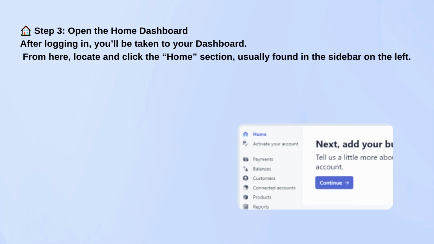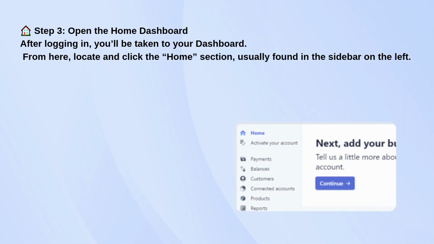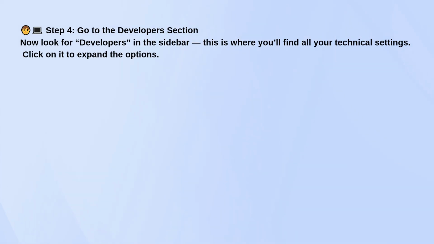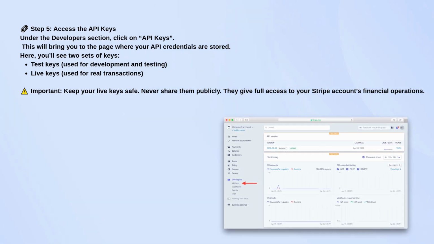Once you're logged in, look over to the left-hand sidebar. You'll see a section called Developers. Click on that to expand the developer tools. Then click on API Keys. Now you're on the page where both your test and live keys are stored.